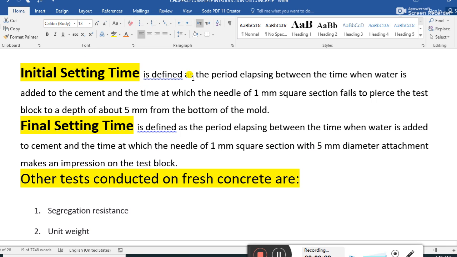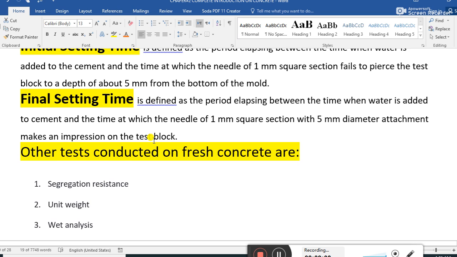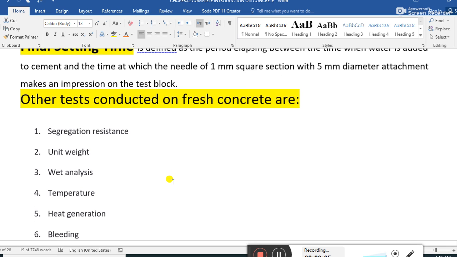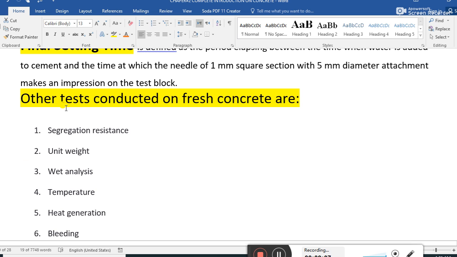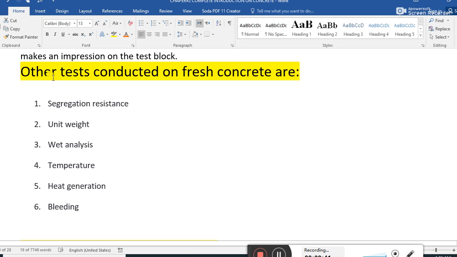Initial setting time is 30 minutes and final setting time is 1 hour to 12 hours, depending on the weather condition, climate condition. Other tests conducted on fresh concrete.